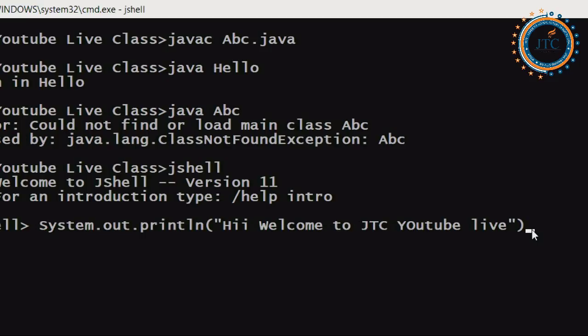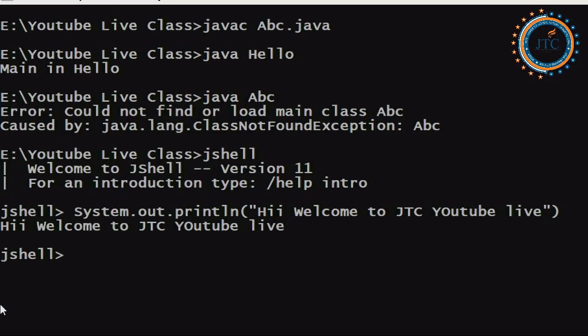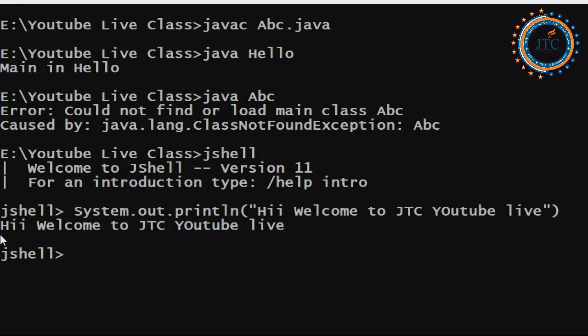I am writing it. Now, if I type this, see what output you got. I have not written any semicolon in this. Previously, when you did not write a semicolon, it gave a lot of errors, but here it is not giving any kind of error, and you got the output.